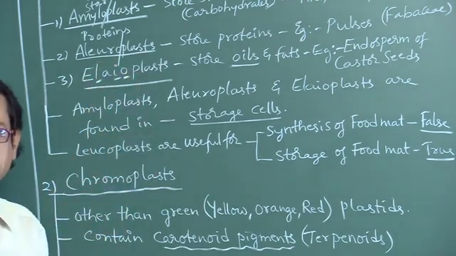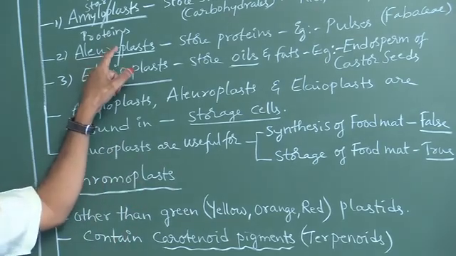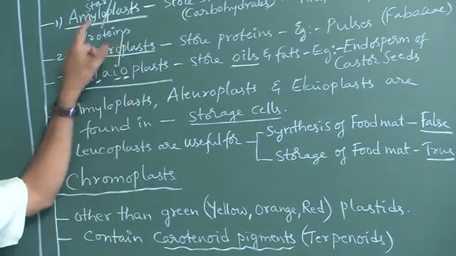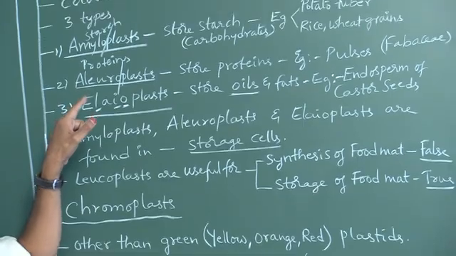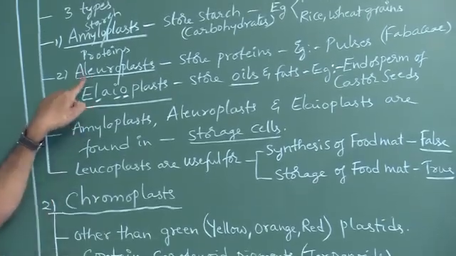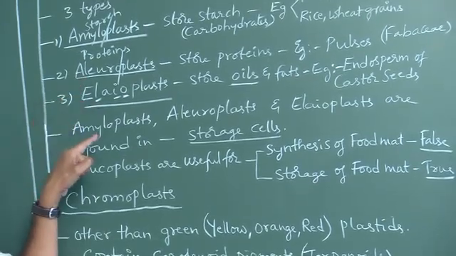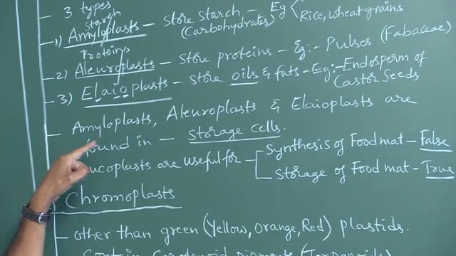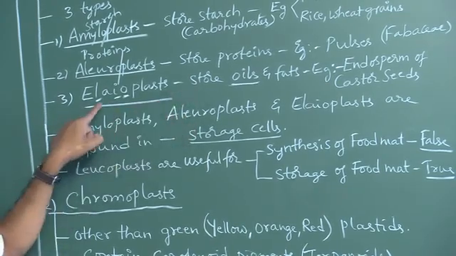The leucoplasts that store starch are called amyloplasts, those that store proteins are aleuroplasts, and those that store oils and fats are elaioplasts.